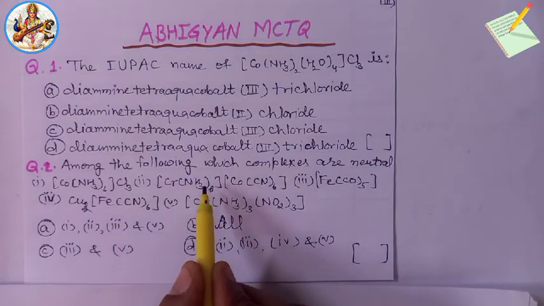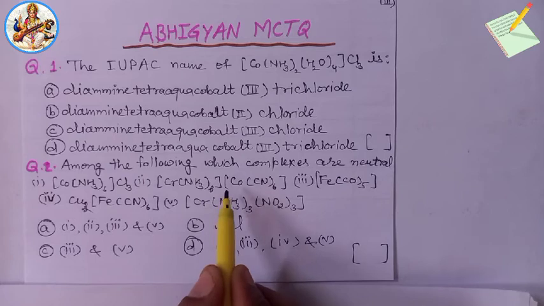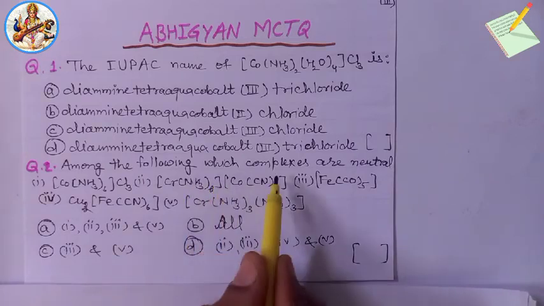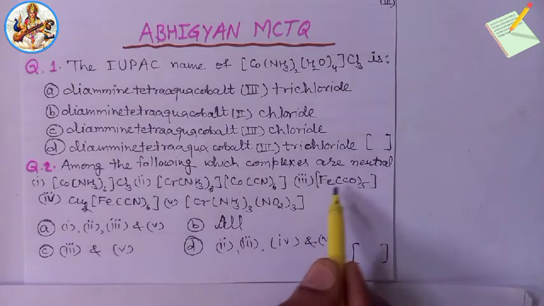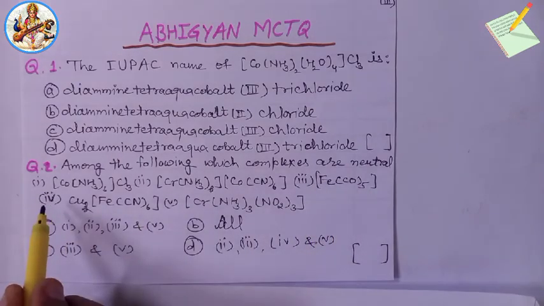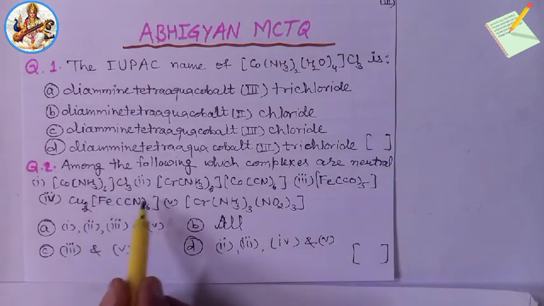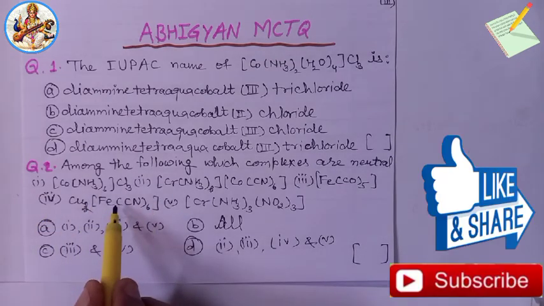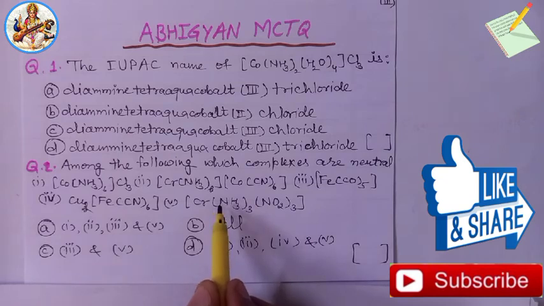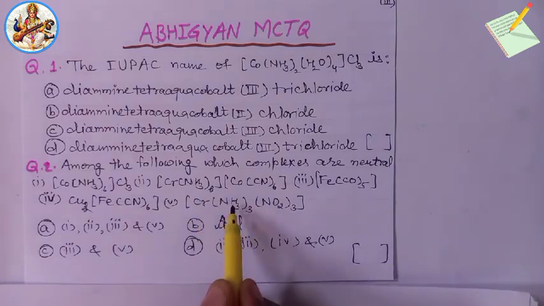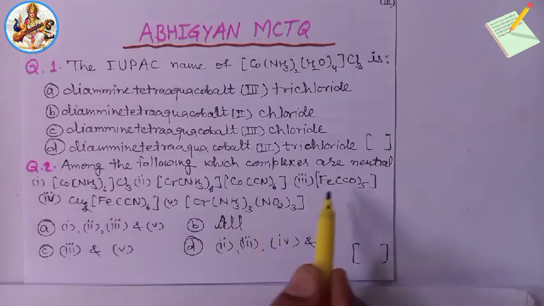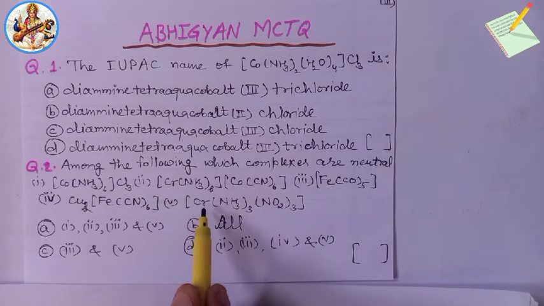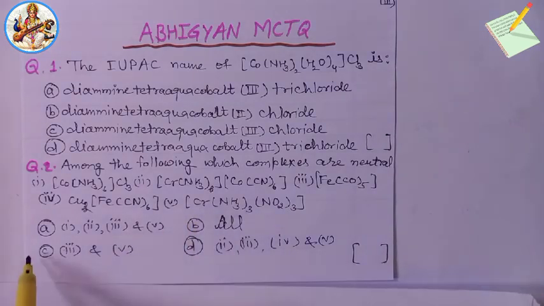In the second, both parts are complex ions, positive and negative. The third is a neutral complex. The fourth has a negative complex ion. And the fifth is also a neutral complex. Therefore, the answer will be option C, third and fifth. Third and fifth are the examples of neutral complexes.